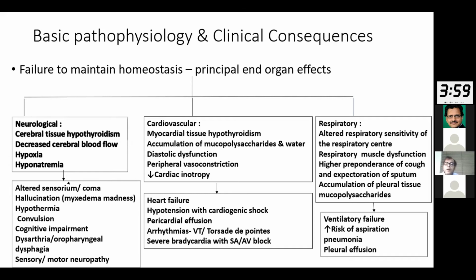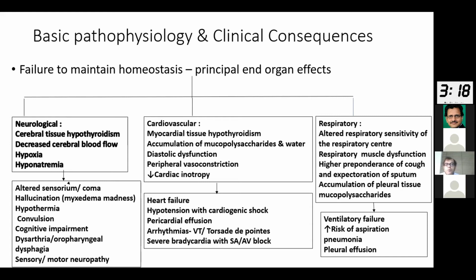Regarding the respiratory abnormalities, again, there is an altered sensitivity of the respiratory center. And at the same time, there is a respiratory muscle dysfunction. This is primarily because, again, of the deficiency of the tissue T3. And this leads to what is known as a respiratory muscle dysfunction. This leads to the ventilatory failure. At the same time, there is accumulation of pleural tissue mucopolysaccharides. This leads to the risk of pleural effusion. And because of this dysarthria and oropharyngeal dysphagia, there is actually a risk of aspiration. So these patients, particularly in an obtunded state, run the risk of having an aspiration pneumonia.